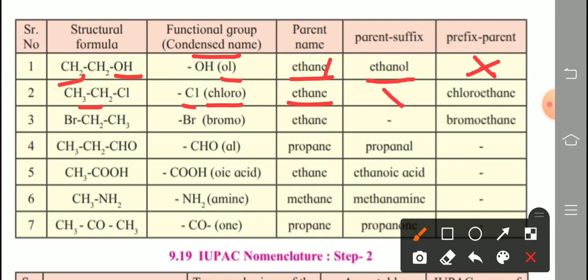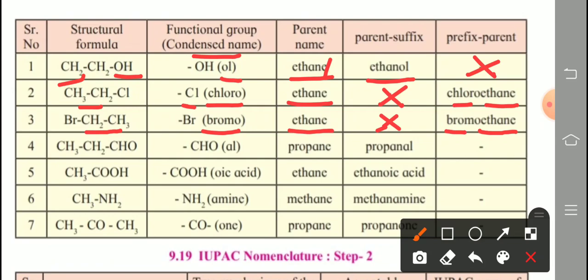So instead of a suffix, we use these halogen names. Chlorine is present, so chloroethane. Next, BrCH2CH3. Br means bromine, also a halogen. The condensed name is bromo. Only 2 carbon atoms, so ethane. The IUPAC name, using the prefix instead of a suffix, is bromoethane.